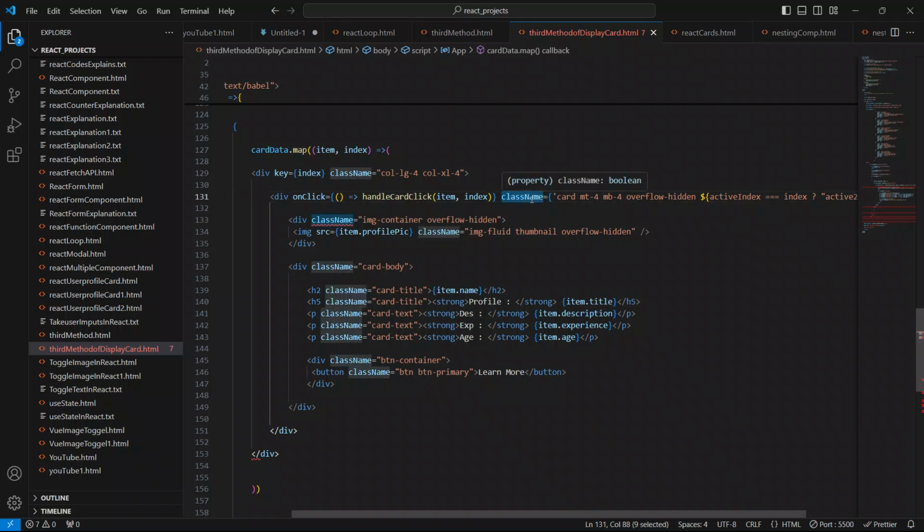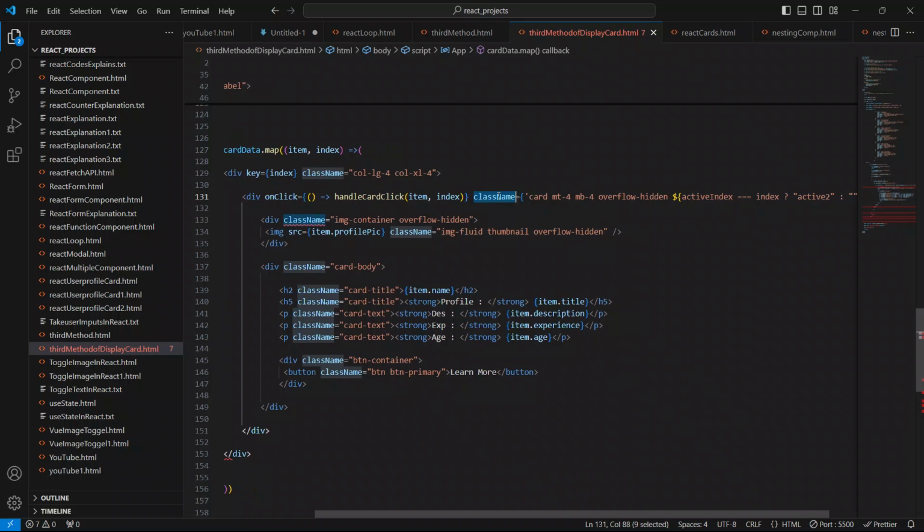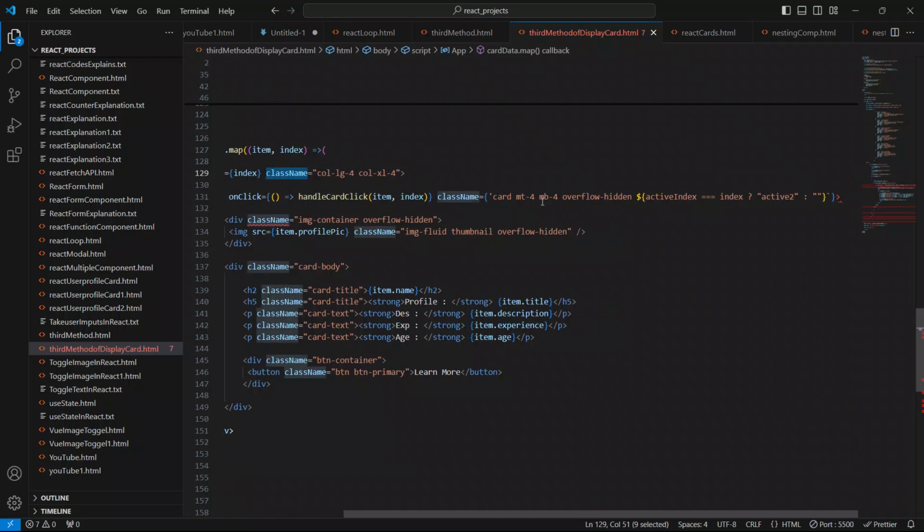I'll just check here class name. What is the issue with the class name? Card. Let me just check guys, give me 2 minutes.